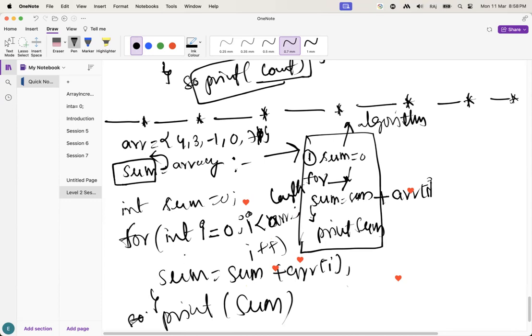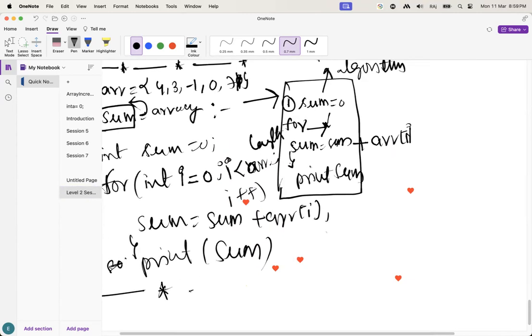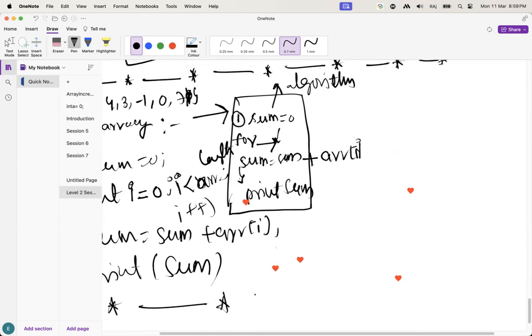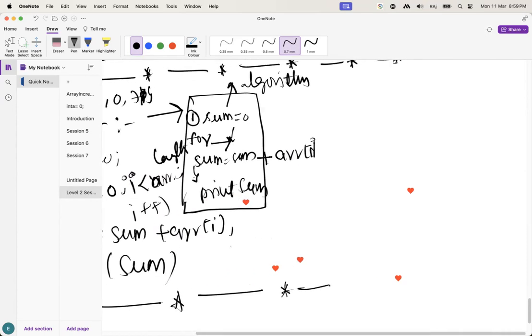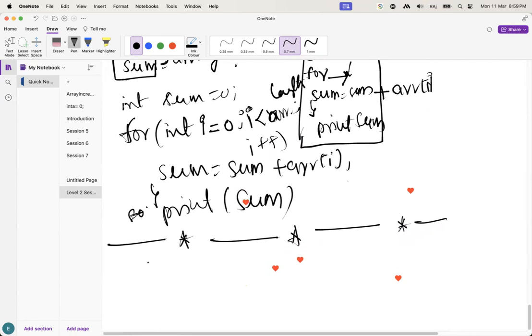Very easy. But I will tell you one thing. Now you can understand why the basics are important. Let's suppose I want to find a maximum in an array.